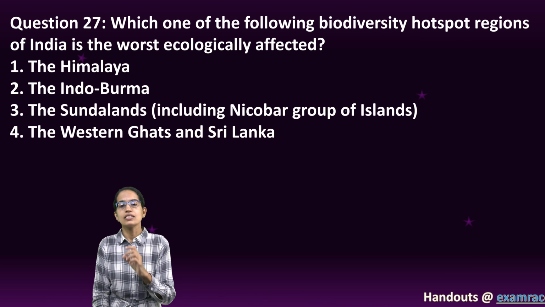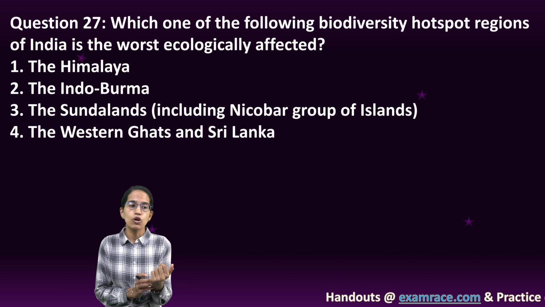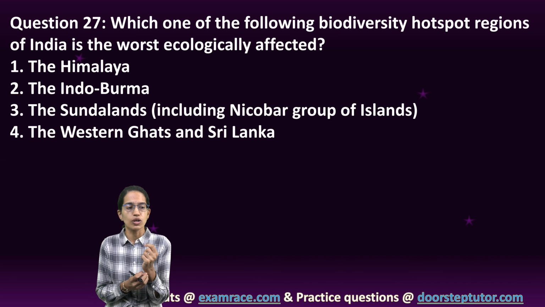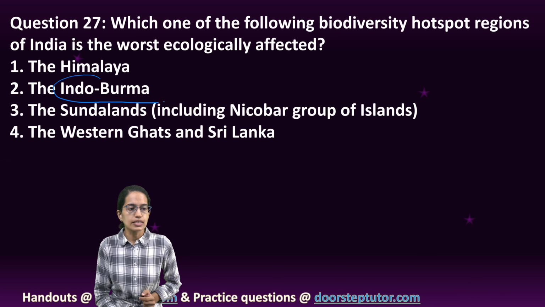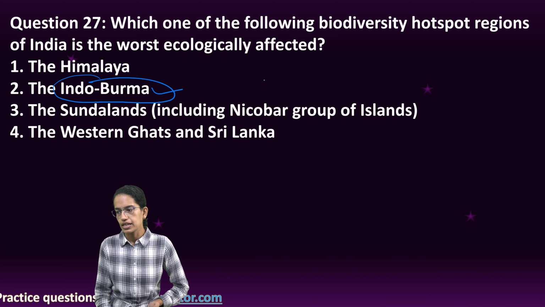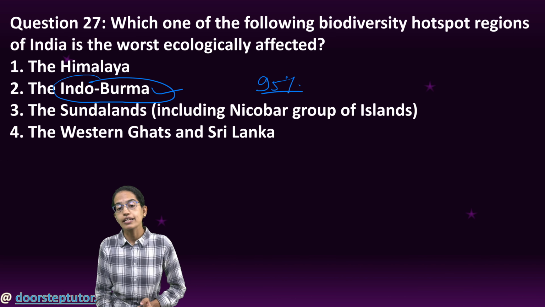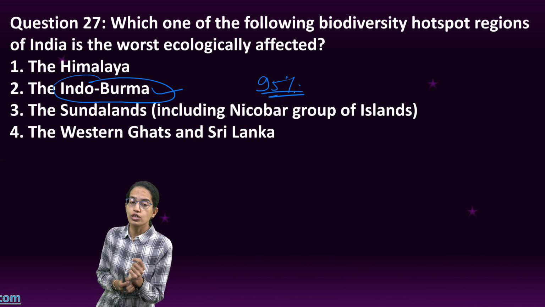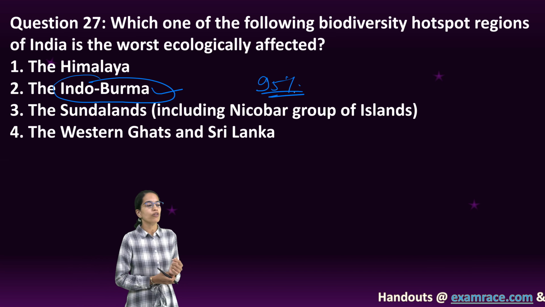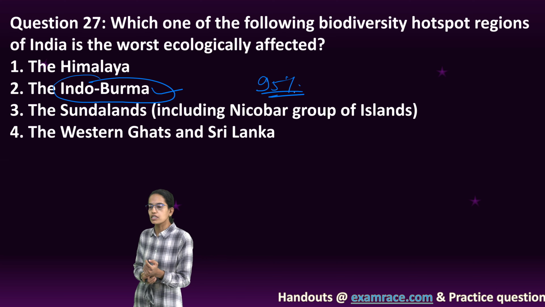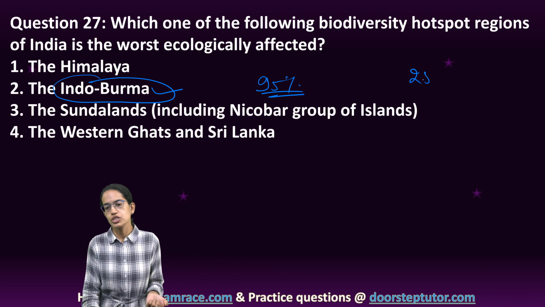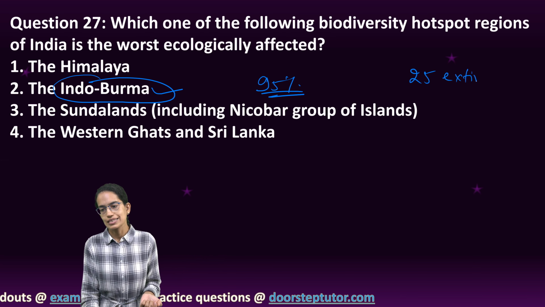The next is a question from contemporary topics. Which one of the following biodiversity hotspots is worst ecologically affected? The correct answer here is Indo-Burma. The area has reduced significantly. There is a loss of nearly 95% of the ecologically significant area in the Indo-Burma region, and therefore we say it is one of the worst ecologically affected areas, and there are 25 species which have now become extinct.